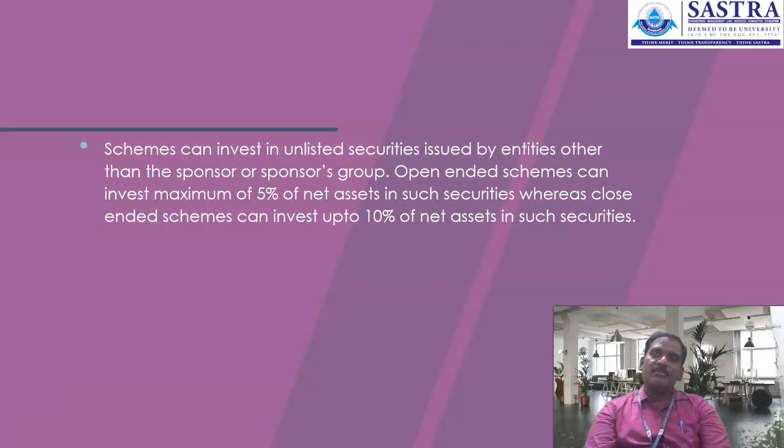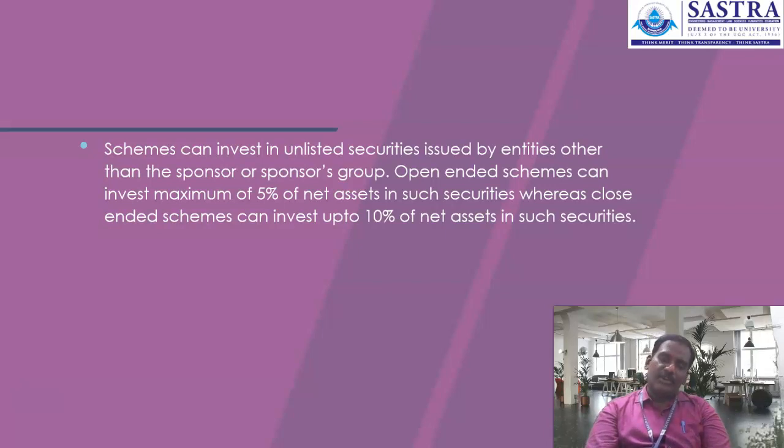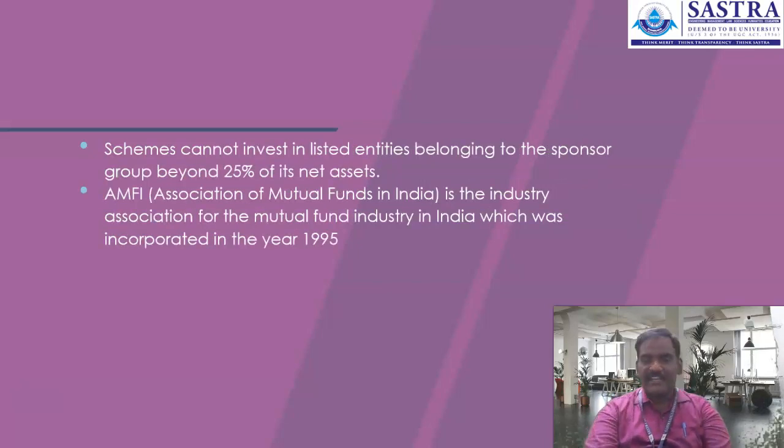So the unlisted securities are those securities not listed on any stock exchange. It is not listed on the Bombay Stock Exchange, it is not listed on the National Stock Exchange. Those securities we can classify as unlisted securities. So investment in these unlisted securities is controlled by the Securities Exchange Board of India. The norms are given to the asset management company. So an open-ended scheme can invest a maximum of 5% into such unlisted securities, whereas a closed-ended scheme can invest a maximum of 10%.